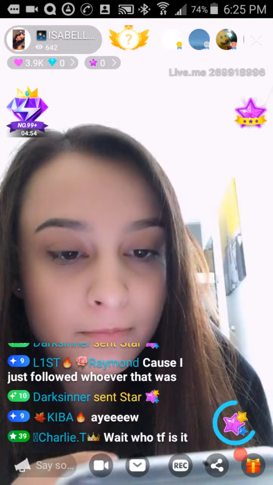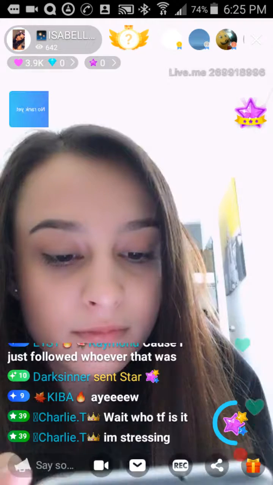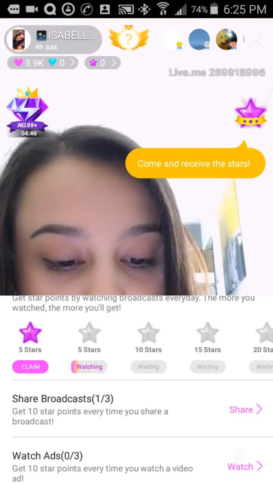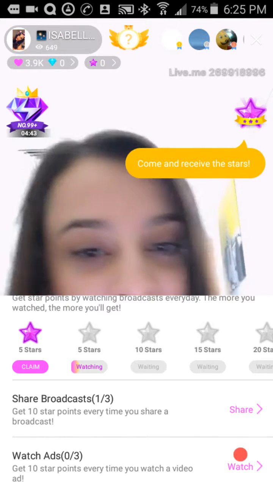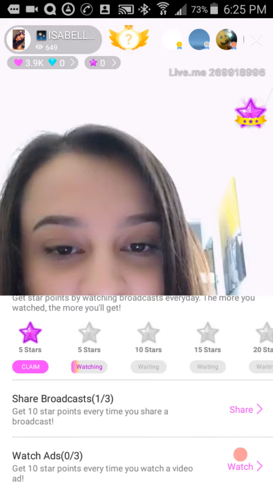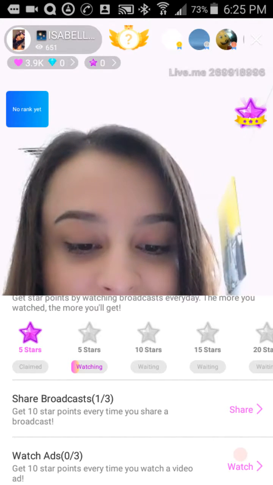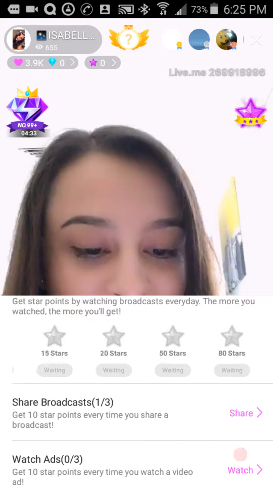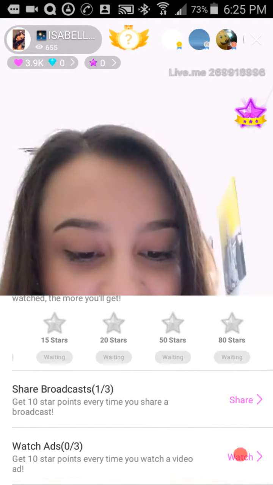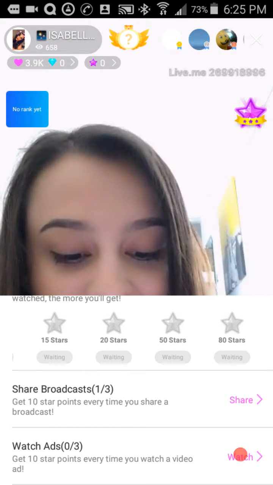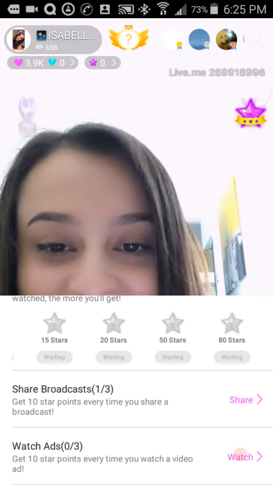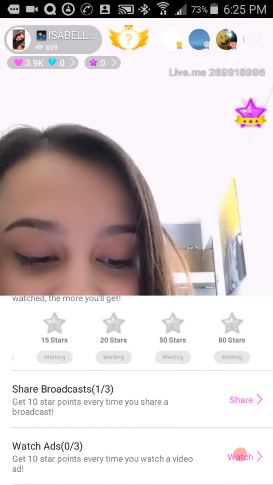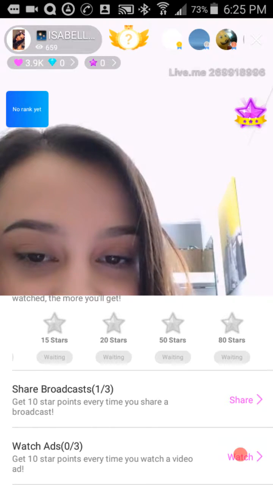Your free stars, you can also look, there's a coin drop going on. You hit triple star in that. And this is where that claim for watching your stars is. I'm going to hit the claim button. It should give me extra stars. Boom. And then it says continue watching. The bars will keep moving until you get all the way up over to the extra 80 points or 80 stars. Sharing the broadcast will register the one broadcast that you've shared so far, and that was this broadcast.